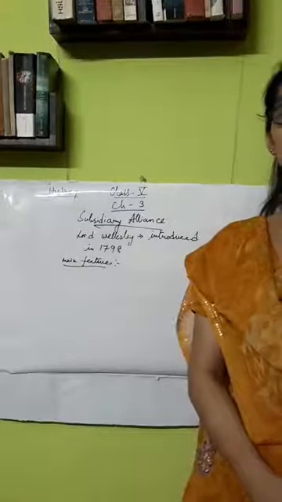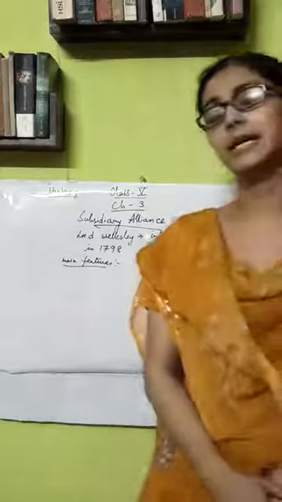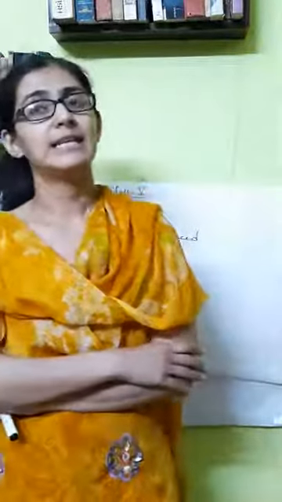The main features or the main principles of this system were that Wellesley said any state of India that needs protection from foreign attack will have to accept the subsidiary alliance. If any state accepts the subsidiary alliance, then that state will be given protection by the British company's army.